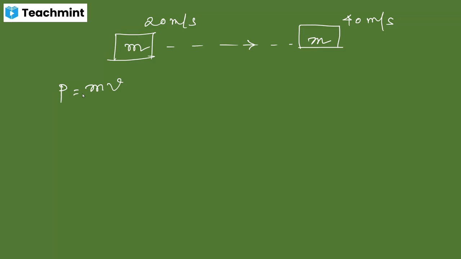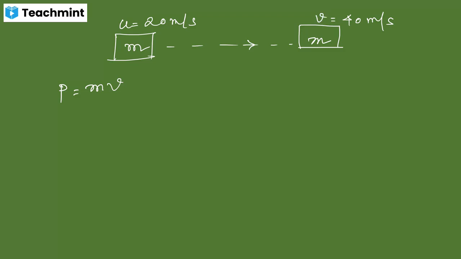P is also used for pressure as well, but in this chapter, we'll use P for momentum only. Initially the object was moving with some speed of 20 meters per second. This is the initial speed, u. If the object starts to move with a speed of 40 meters per second, this is the final speed of the object.